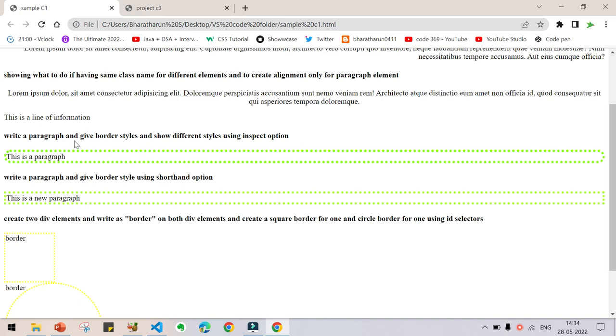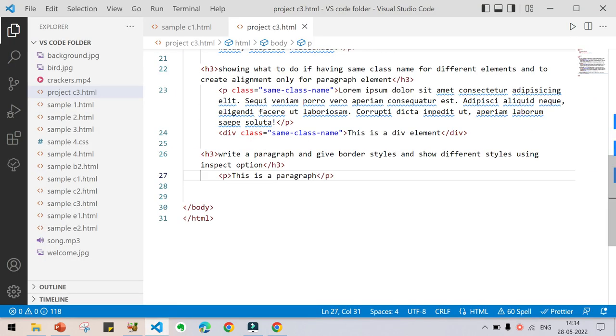Now what you have to do is insert a border like this, which is green and dotted, and here you can see a curve. So how to do that? That's what we are going to see now. In order to do that, go back to your VS Code editor. You can do inline CSS or internal CSS.